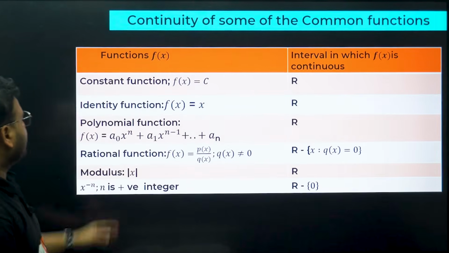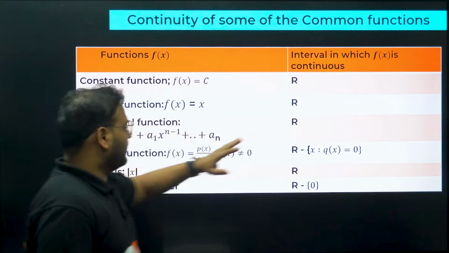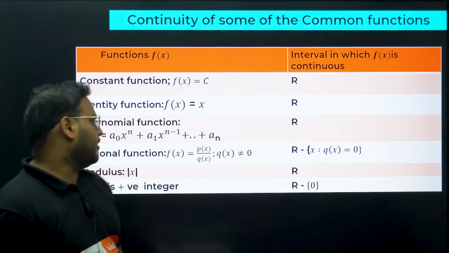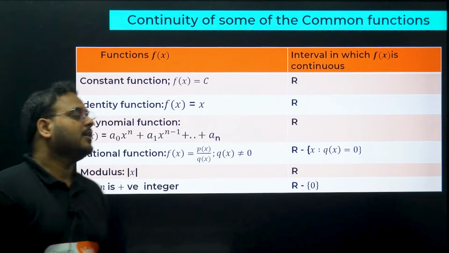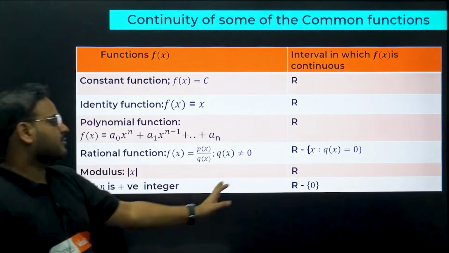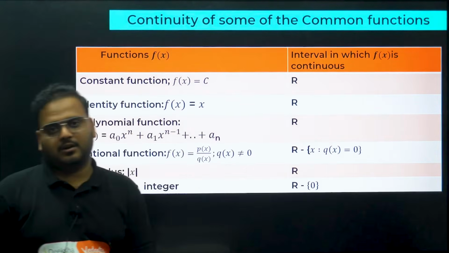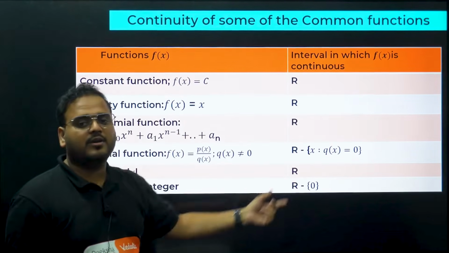Okay, so you can see a constant function where the interval of continuity is all real. We have linear functions or the identity function, again all real. We have quadratic or polynomial functions, again all real. If you move on to a rational function, except for q(x) equal to 0, that point will not be part of your domain of continuity. And for modulus, again all real.